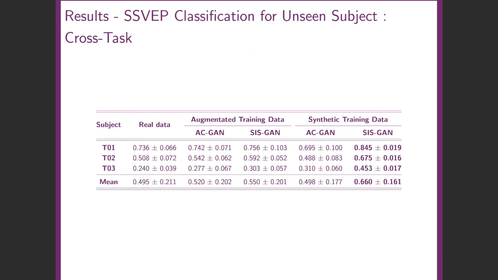This set of results presents the SSVEP classification for unseen subject experiments on cross-dataset, meaning the training set is from the offline dataset and we tested on totally new subjects on the online dataset. The result shows that training a classification model only with data generated using SysGAN outperforms a model trained on the same number of real data points. It is also of interest to observe that using the synthetic training data alone, SysGAN significantly outperforms ACGAN, highlighting the potential benefits associated with removing subject-specific features from EEG signals.